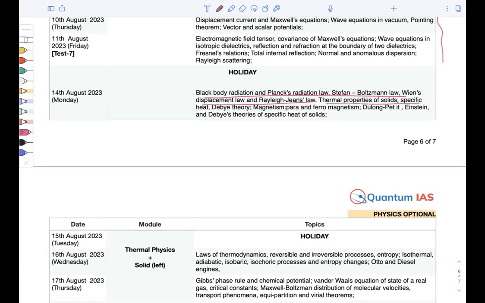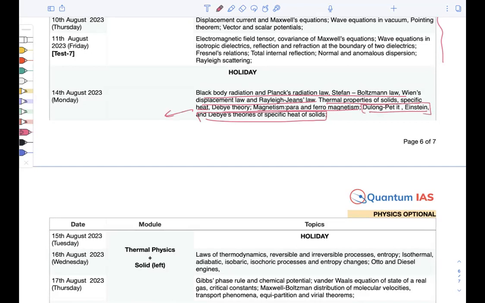Again, thermal properties of solid, specific heat. This is mentioned in solid state physics, paper 2. That will be covered here. Paramagnetism, these things, are written in paper number 2. That will be covered here. And Einstein and Debye theories, which are written in paper number 1, will be covered here, right?